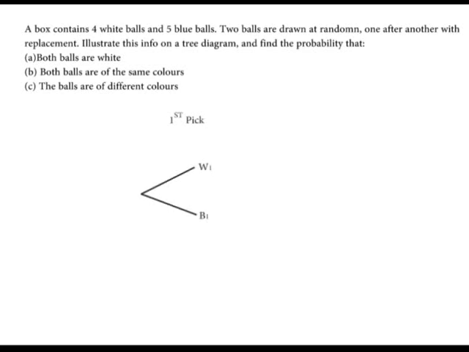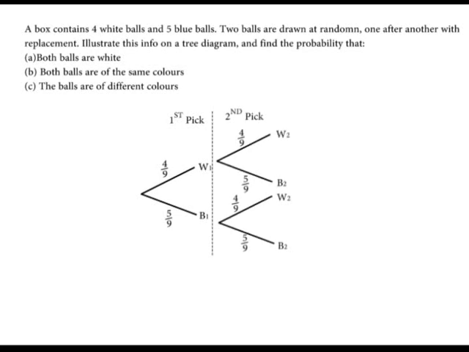Now this is a tree diagram. In the first picking, the probability of picking a white is 4/9, and the probability of picking a blue is 5/9. And the same for the second picking. So this is the representation of the information on the tree diagram. A. There is only one path with both balls being white. Therefore, the probability of white 1, white 2 is equal to 4/9 times 4/9, giving us 16/81.